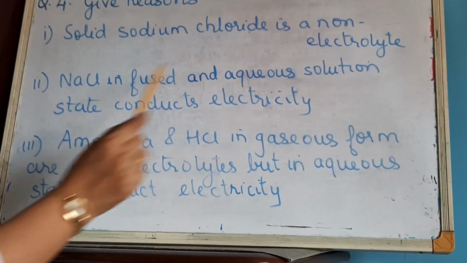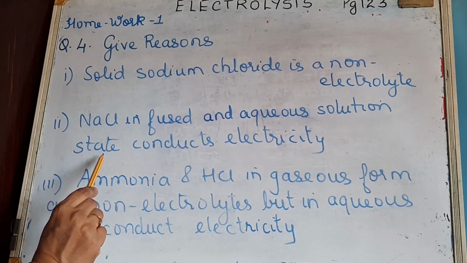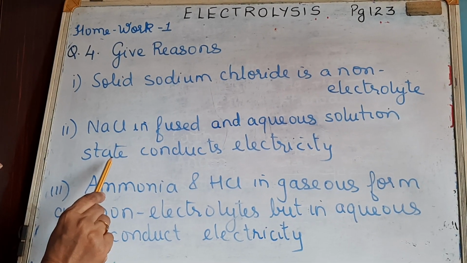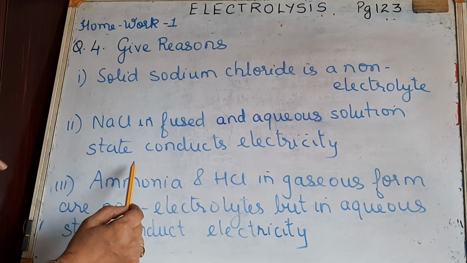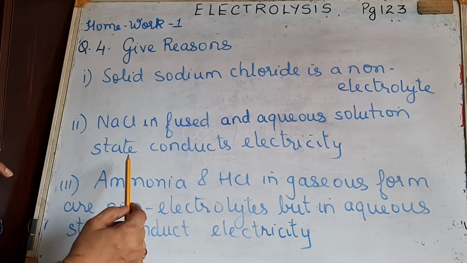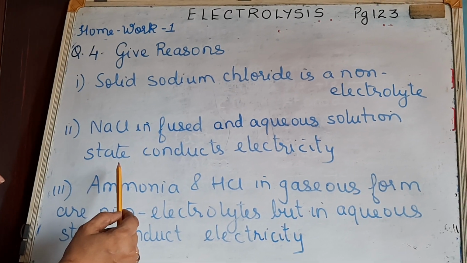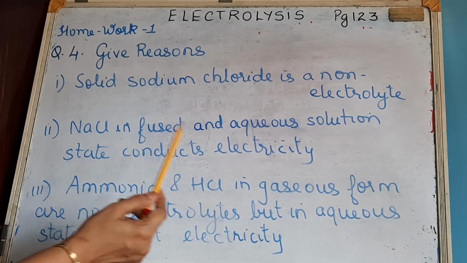And in the aqueous solution state, what happens when you add sodium chloride? Water is present. Aqueous solution means you are preparing the solution in water, right? So water has a high dielectric constant, and it is going to overcome the electrostatic force of attraction between the oppositely charged ions. That is one way of writing the answer.